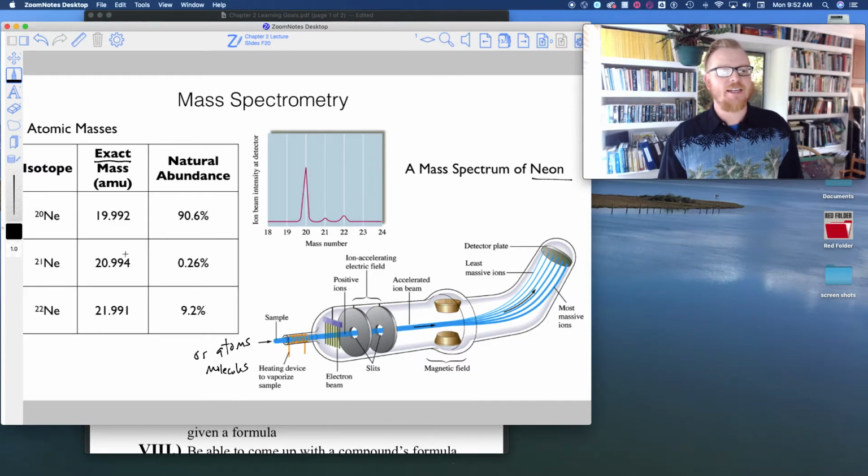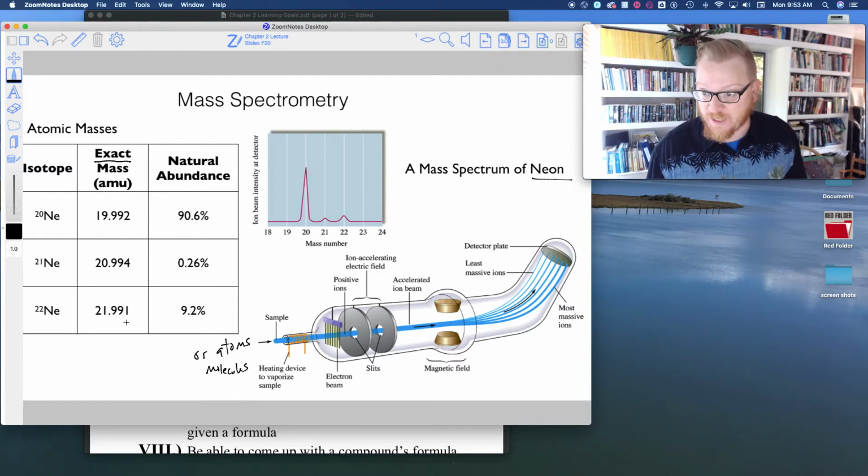You can see neon-20 is very close to 20. It's 19.992, but all the same, it's very close to 20. Neon-21 is 20.994, very close to being 21. And neon-22 is 21.991, very close to 22, okay? So these are the exact masses. The average mass of neon is a result of all three of these.